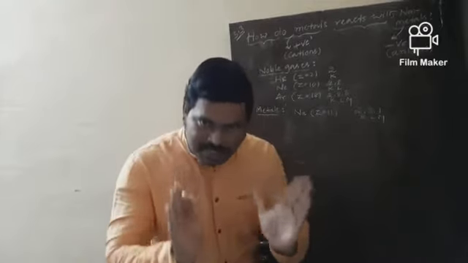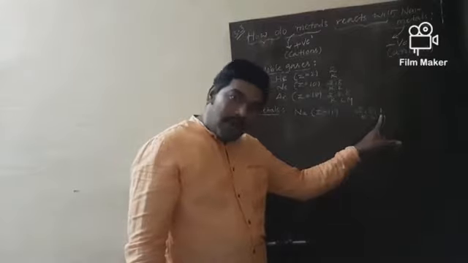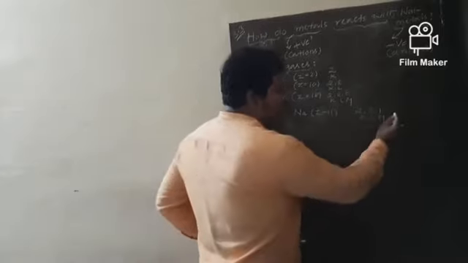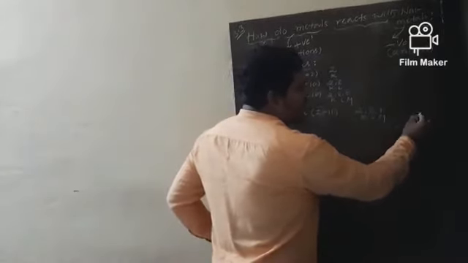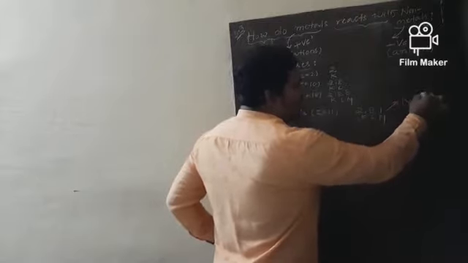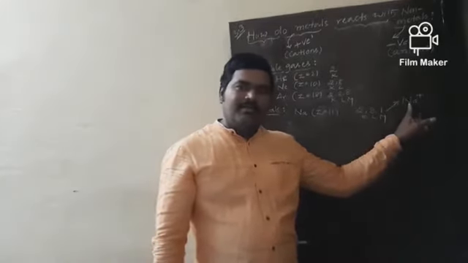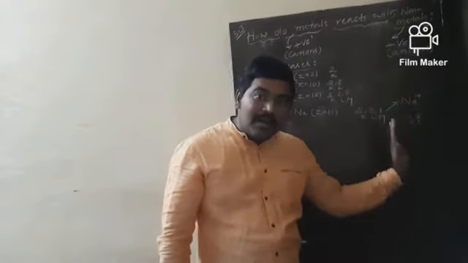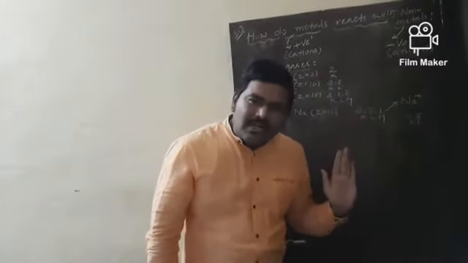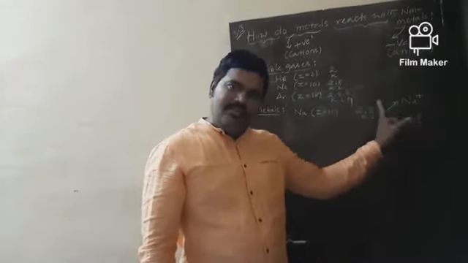To attain stability, the sodium atom would lose 1 electron from the valency shell. So the configuration becomes just 2, 8, and the ion formed is Na+. In Na+, the number of electrons is less than the number of protons, but in Na, the number of electrons is equal to the number of protons. So Na+ is more stable than Na.